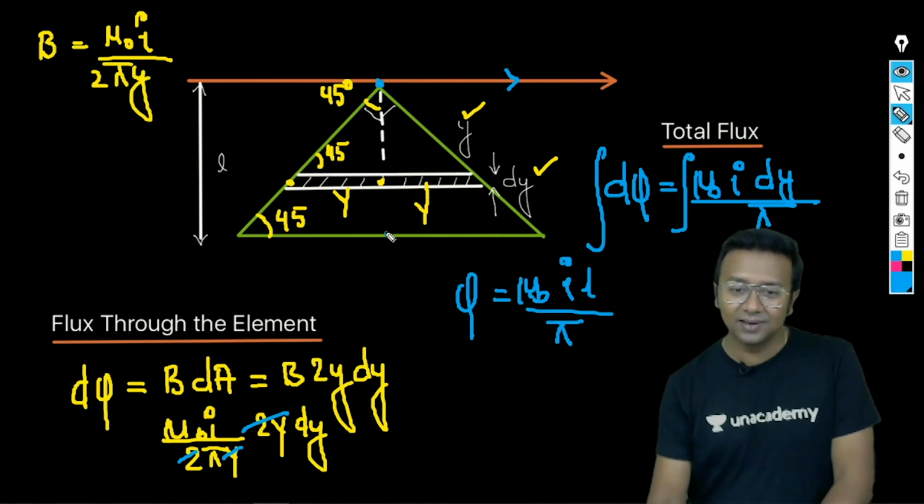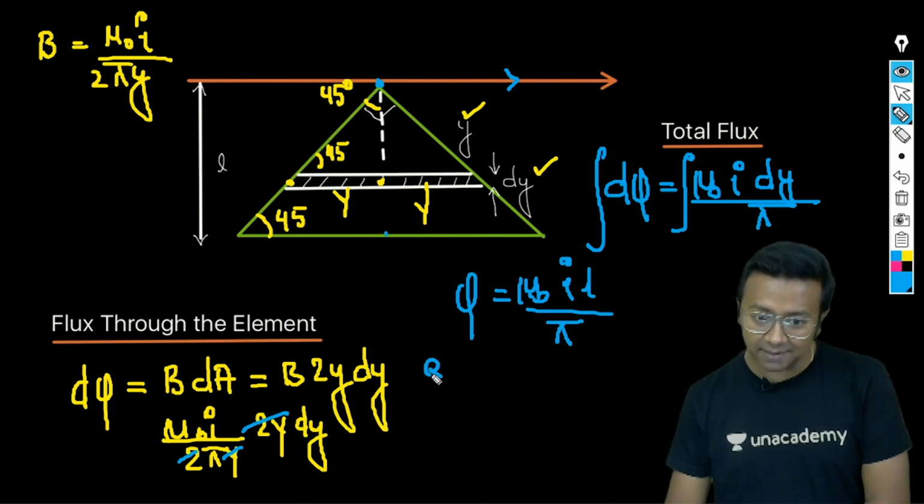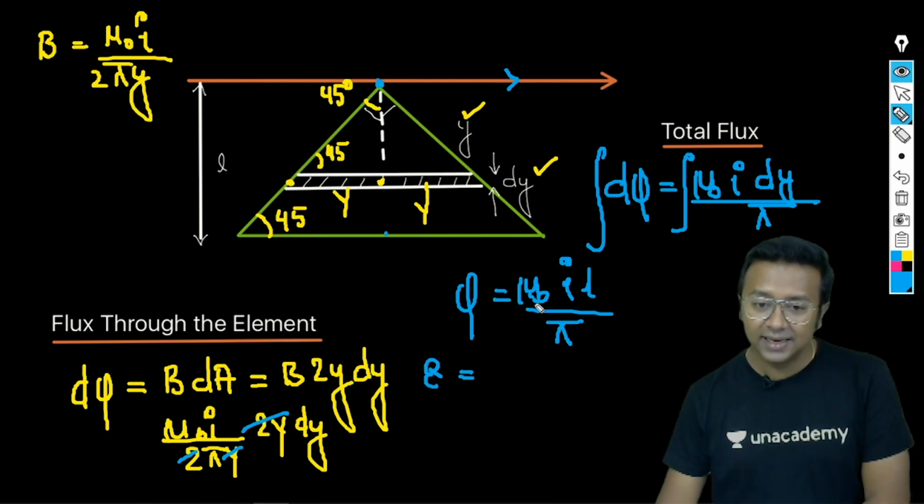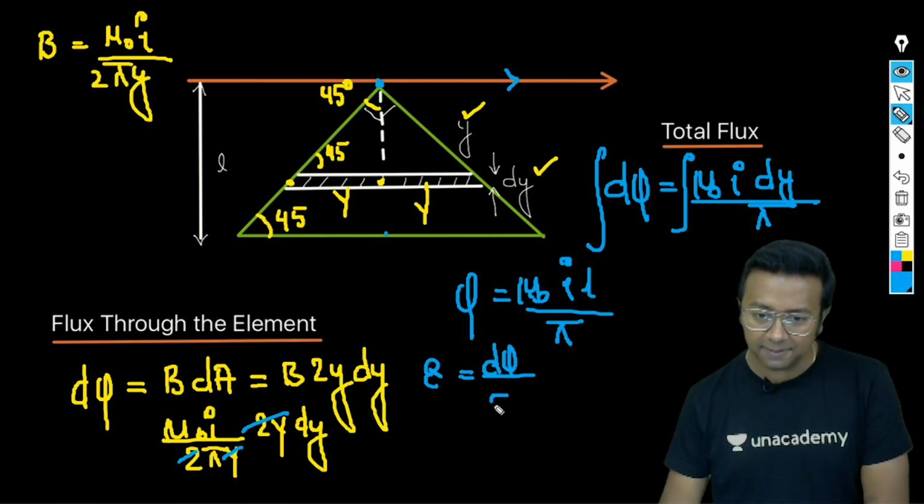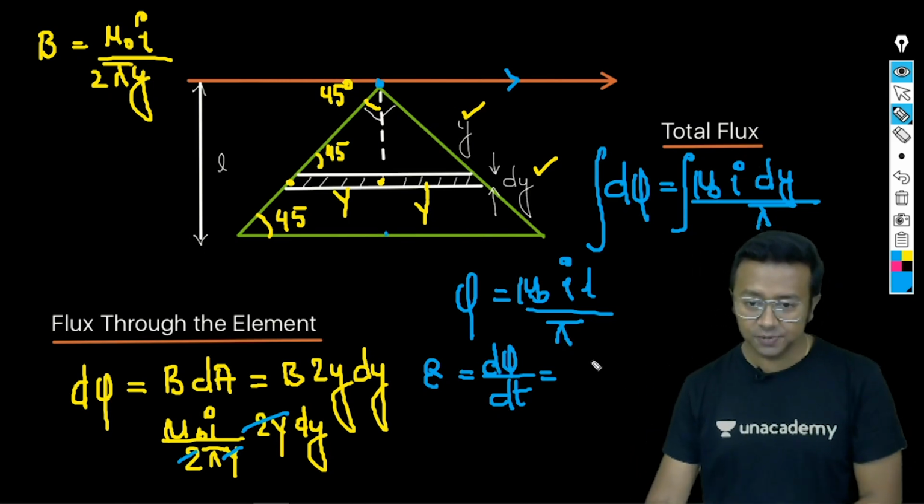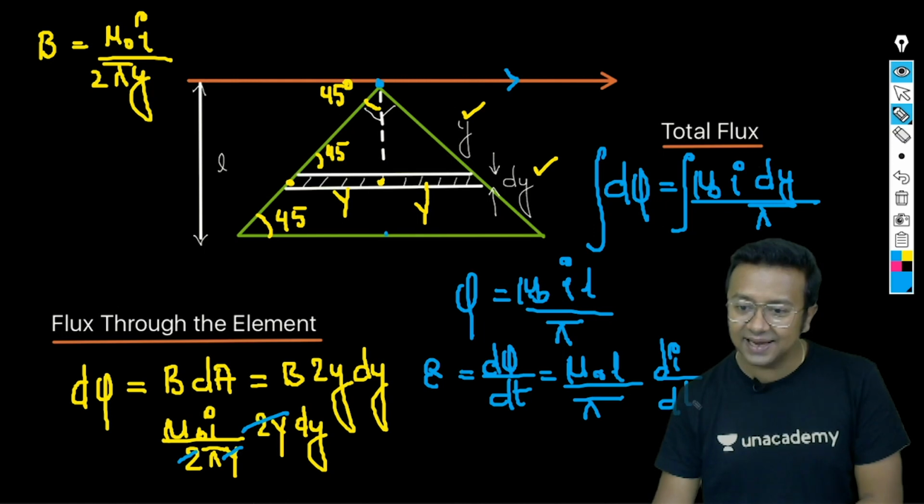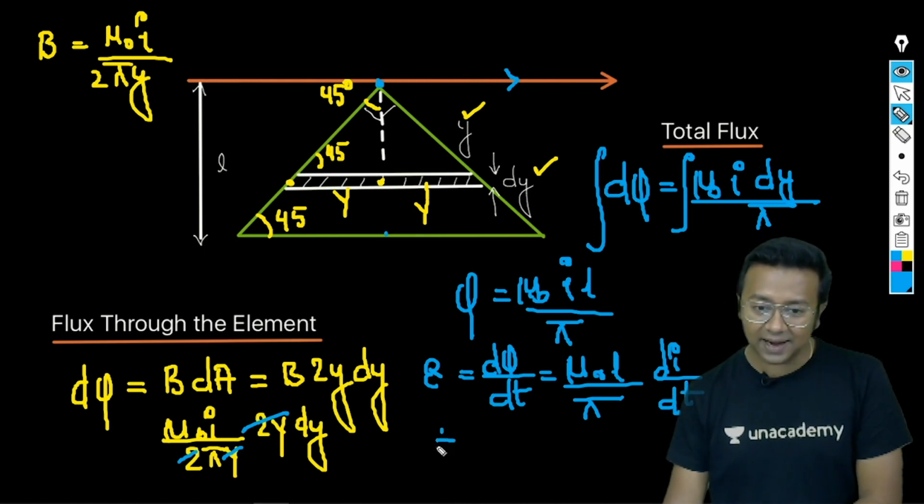Now, what do we do here? Simple idea. Let me just take the EMF then as equal to d phi by dt. Okay, so once you calculate your d phi by dt, what will you get? Simple idea. You will get mu naught L upon pi into di by dt. Simple thing. Now you go ahead and put down the values, mu naught L. So mu naught upon pi, you get it here.